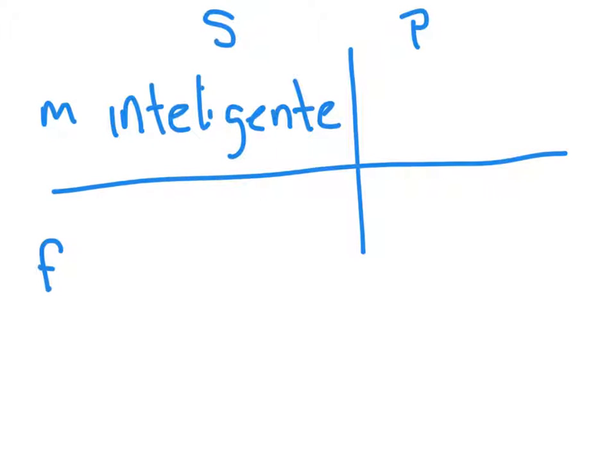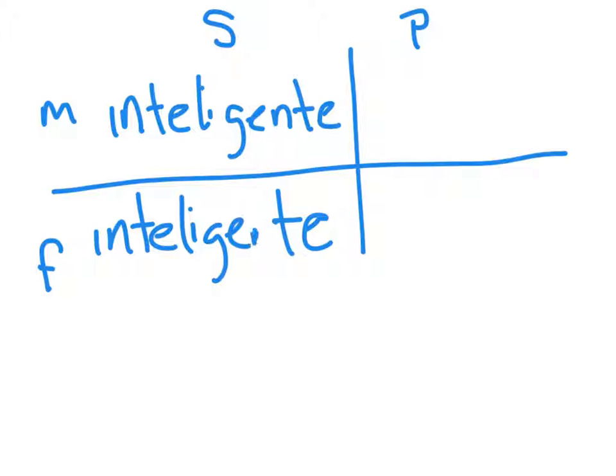And we draw a little box. Now, if it ends with an E, simple enough, it is the same exact word for both. So for male singular, inteligente. Female singular, inteligente. Same thing. So the only thing you have to worry about then is if it's singular or plural. And to make it plural, just add an S. So instead of saying inteligente, it would say inteligentes.